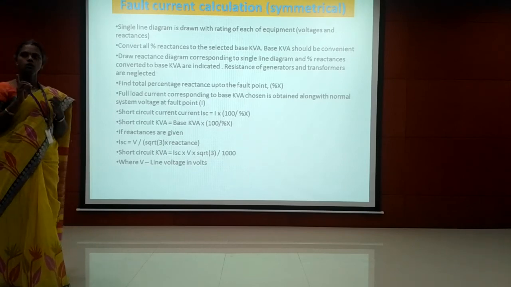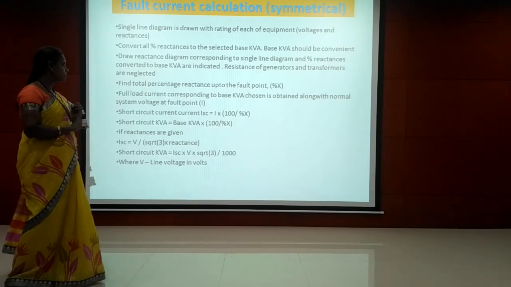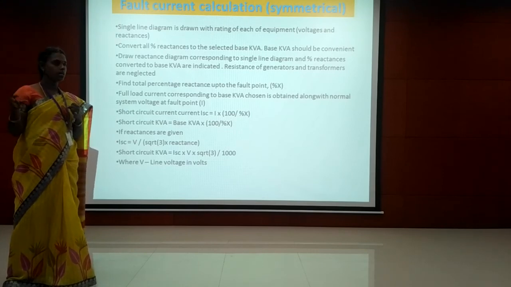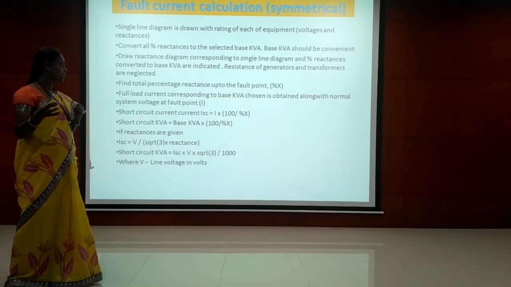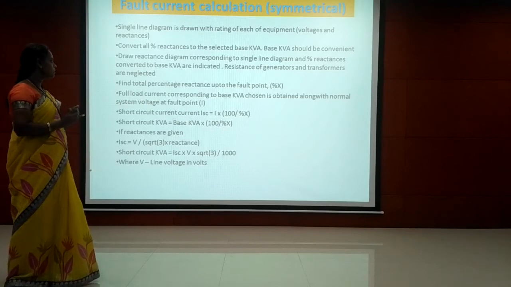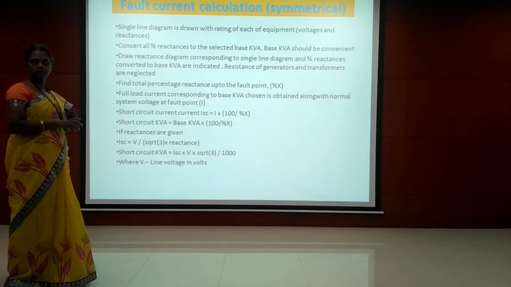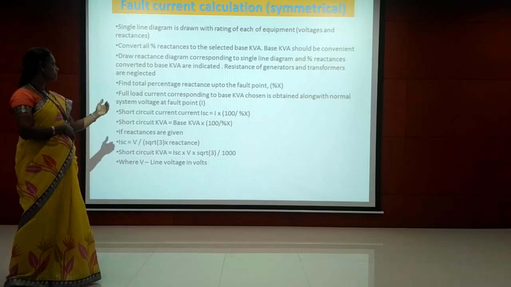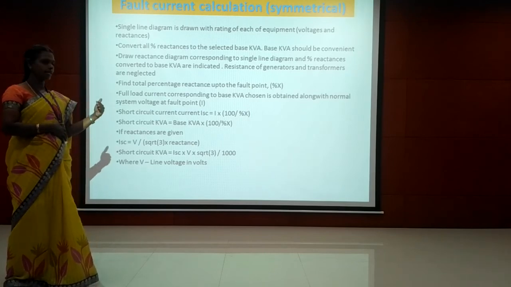Then we have to convert all the percentage reactances to the selected base kVA. We have to choose one base kVA. Using that base kVA, we have to convert all the percentage reactances, and that should be represented in the reactance diagram. So the next step is to draw the reactance diagram, and the converted reactances to base kVA are indicated in that.